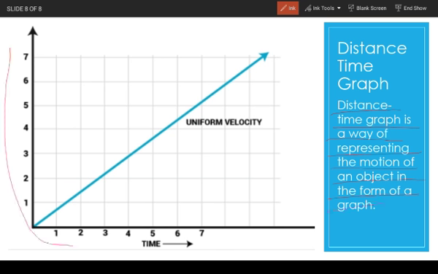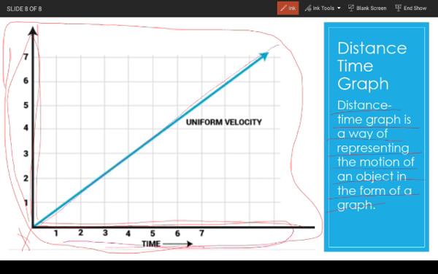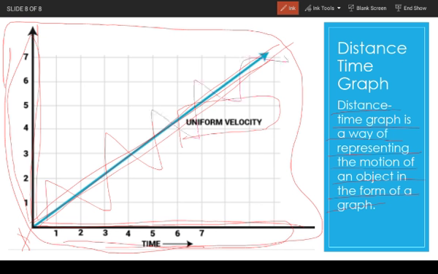Like here you can see there is a graph over here. I hope it's visible. There is a line like this, and there are x axis and y axis. You can see that there are numbers given here, and here is time. So suppose there is a straight line, at that time the object is traveling in a uniform motion, whereas if it is like this, at that time the body is traveling in a non-uniform motion.